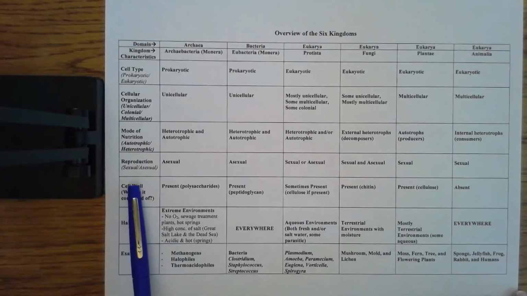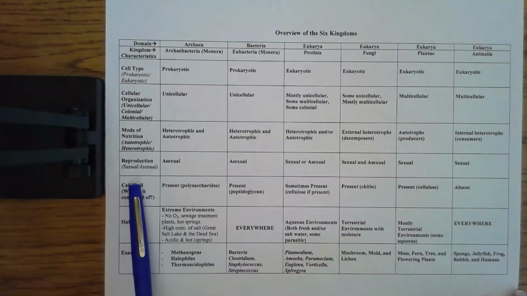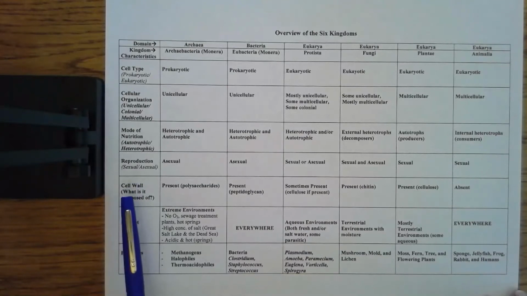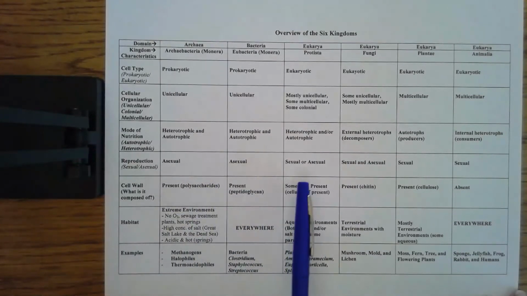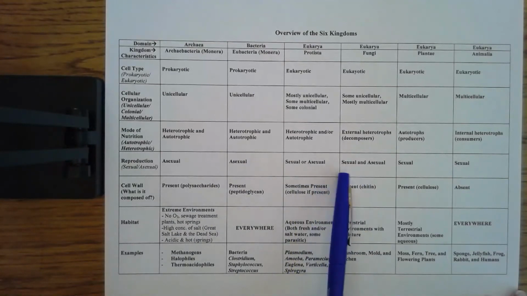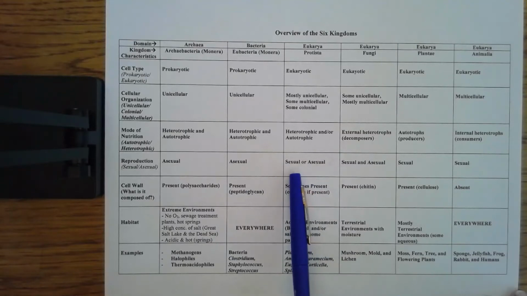Okay, reproduction. Remember we said that gametes are either egg or sperm, if we're talking about sexual reproduction. So all bacteria, since they're single-celled, can only reproduce asexually. In these 2 kingdoms, if the organism is multicellular, then it's going to reproduce sexually.